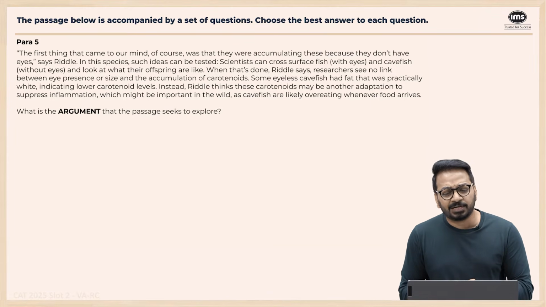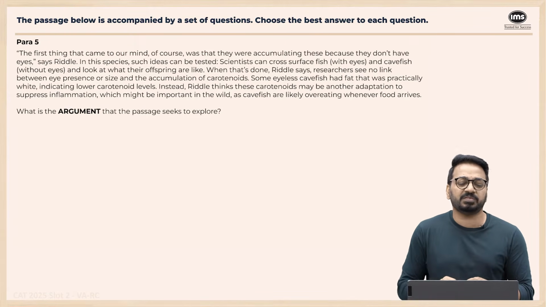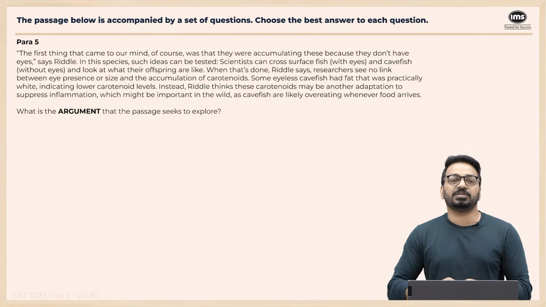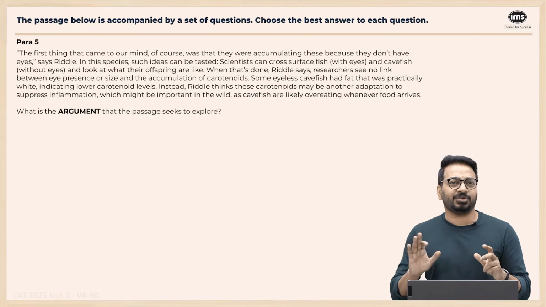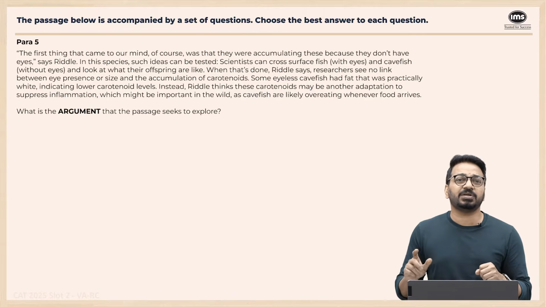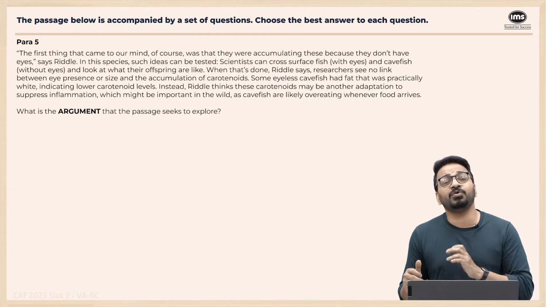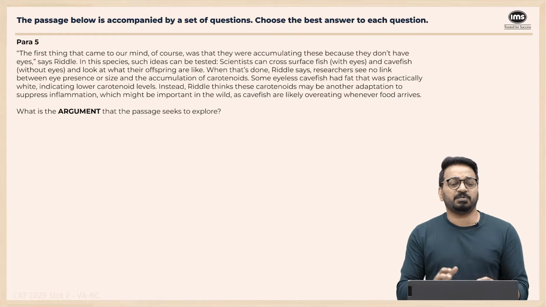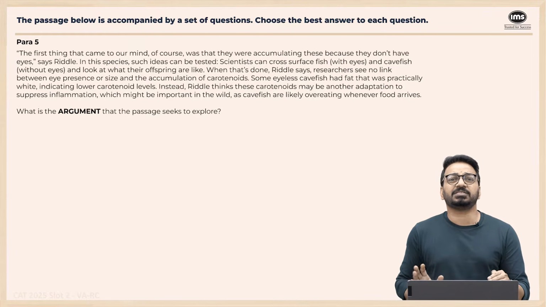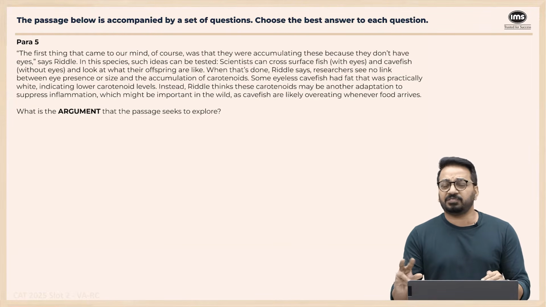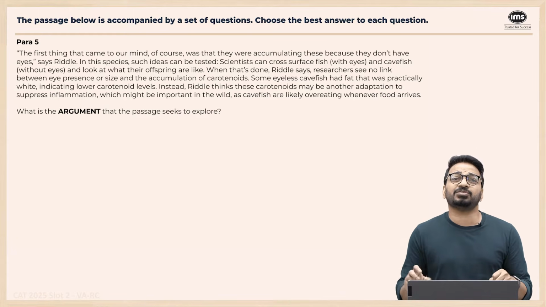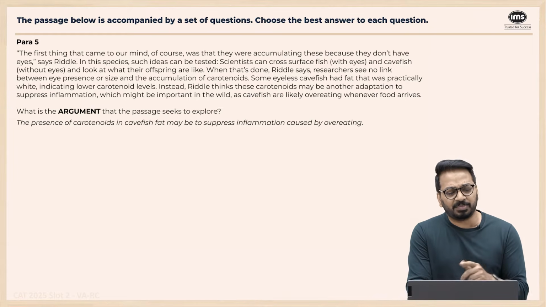Instead, Riddle thinks these carotenoids may be another adaptation to suppress inflammation, which might be as important in the wild as cavefish are likely to overeat. So eyelessness and carotenoids are not linked, right? But carotenoids are why the inflammation is low despite having high fats. So as per the passage and these researchers, eyelessness and carotenoids have no link, and that bright yellow fat, the carotenoids, is what is helping them suppress the inflammation despite having a lot of fat. So that is the presence of carotenoids in cavefish fat, maybe to suppress inflammation caused by overeating.